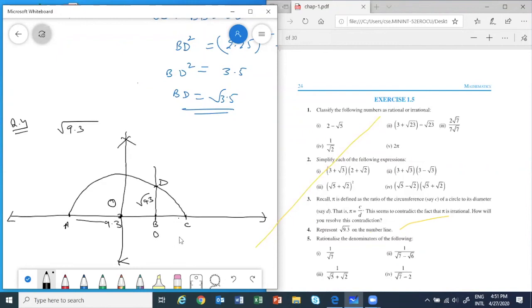Now you start, this is 0, this is 1. Take more centimeters. Mark them. Now keep your compass, take this length and mark the arc. With BD as radius, we will mark the arc. We will get a point E. E will give root of 9.3. Now you all can ask your doubts.